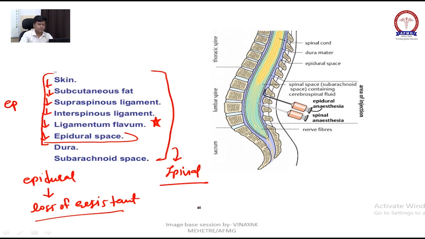And in spinal anesthesia, there will be return of CSF from your needle, right? CSF will come out in spinal anesthesia. These are the confirmatory signs that you have reached the epidural or spinal space.